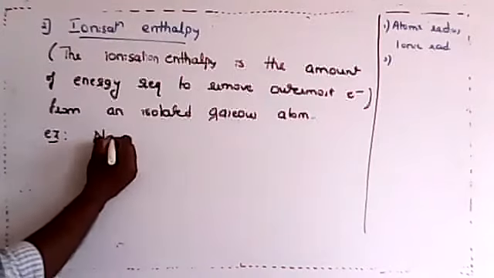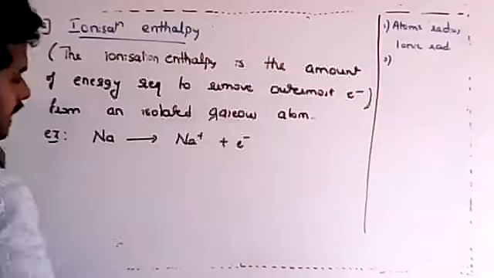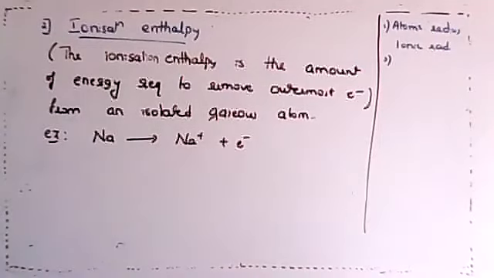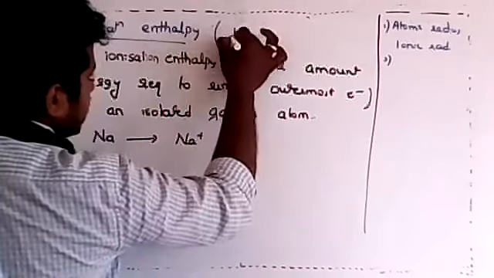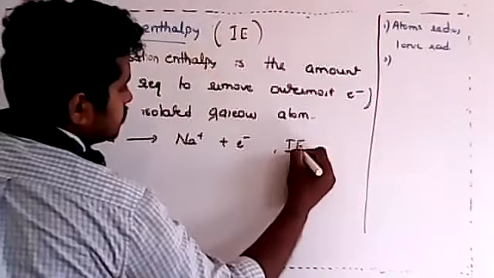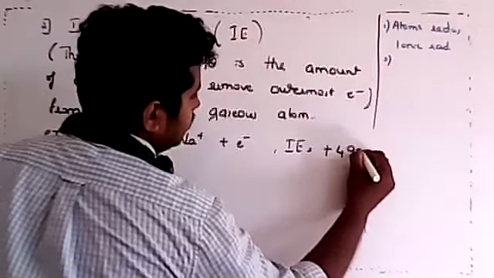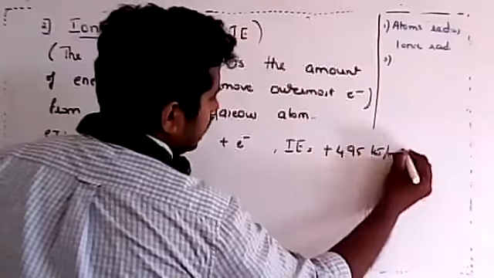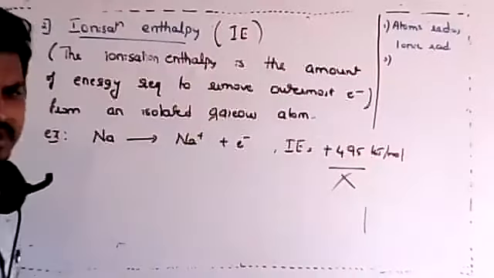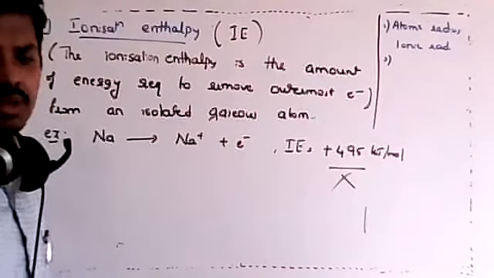For example, the same sodium, if it is converted into Na plus with one electron. Usually the symbol used for ionization enthalpy is IE. So dear students, IE for this one is given as plus 495 kilojoule per mole. The value is not needed, but I have given it for one small thing.